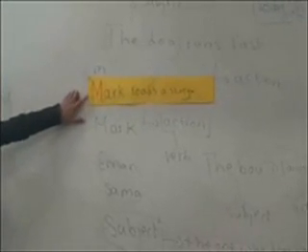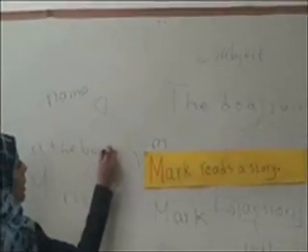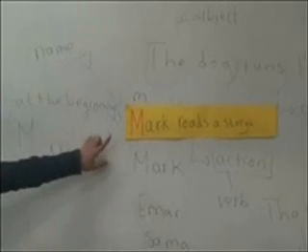Why did I write this M with a capital letter? Because it's a name. A good answer. Clap for Iman. Yes, because it's a name, and also because it's at the beginning of the sentence. So anything at the beginning of the sentence should be written with a capital letter, and any name should be written with a capital letter.